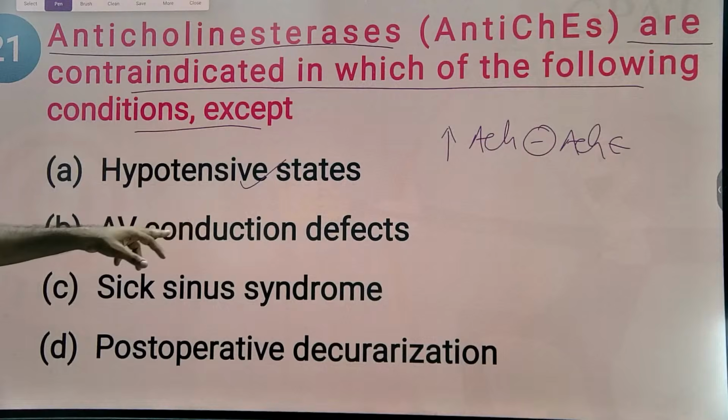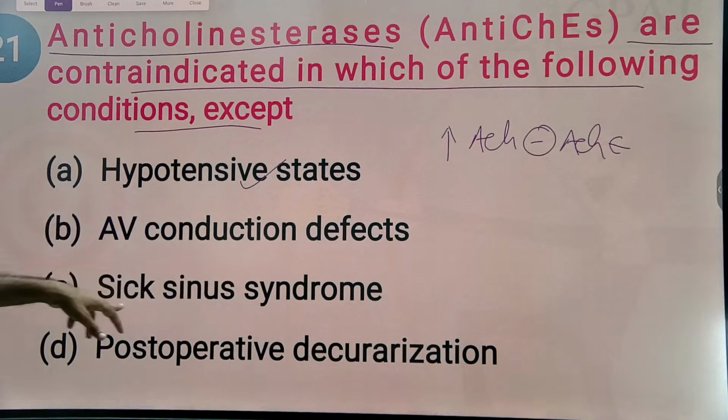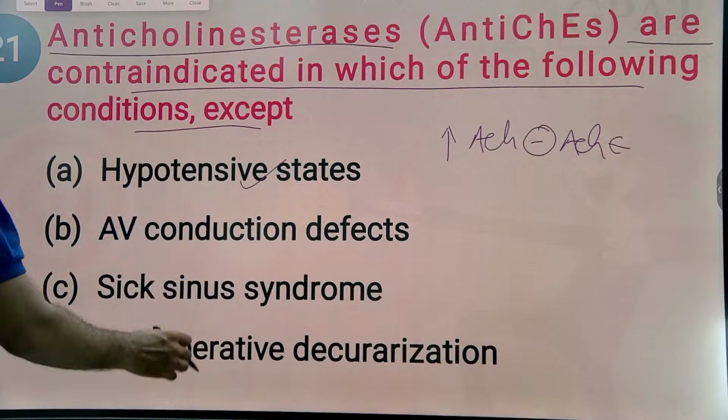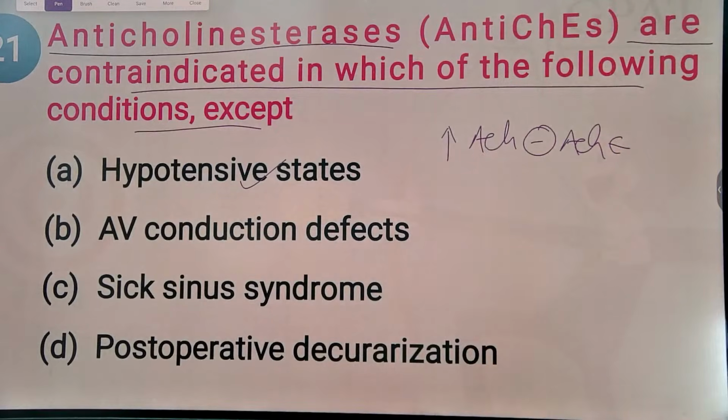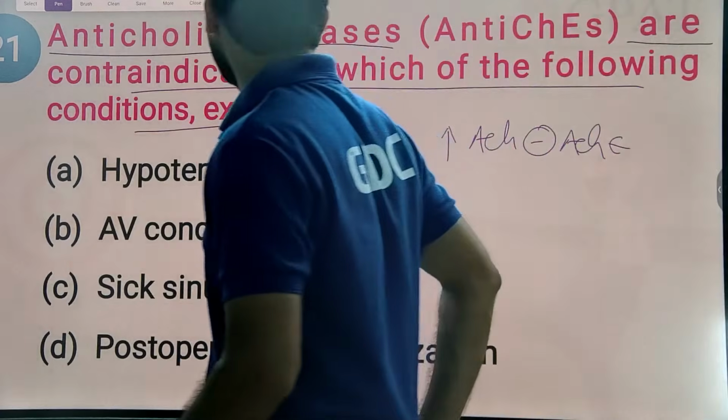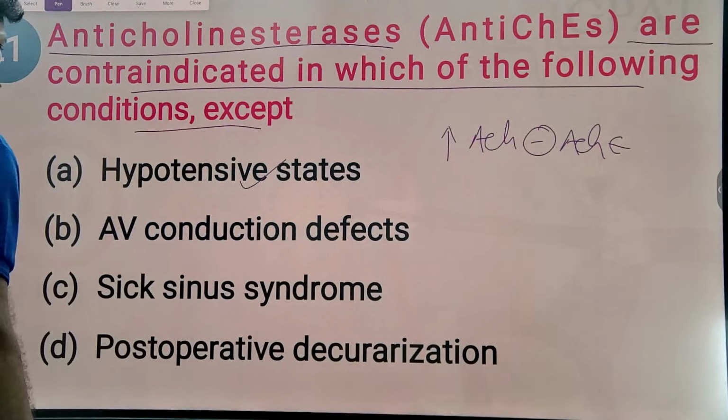So hypotensive state, AV conduction defect, sick sinus syndrome, post-operative decurarization. The contraindication goes to post-operative decurarization. In this condition, these anticholinesterases should not be used.